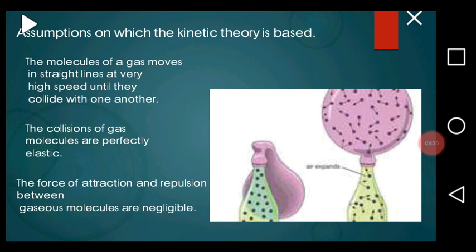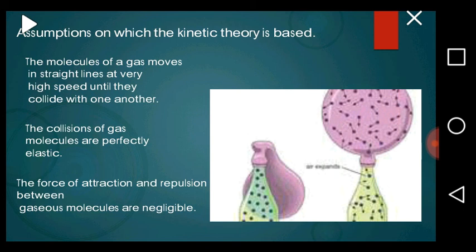Next, we look at the kinetic theory of matter. The theory assumes that matter is composed of tiny particles, and these particles are in constant motion. The word kinetic refers to movement. It's saying that the particles that make up matter are constantly moving. And the more heat is supplied to these particles, the faster they move.